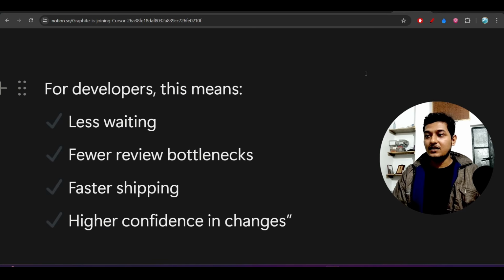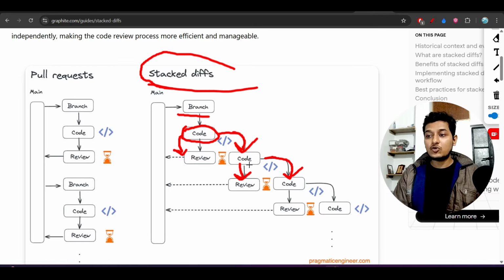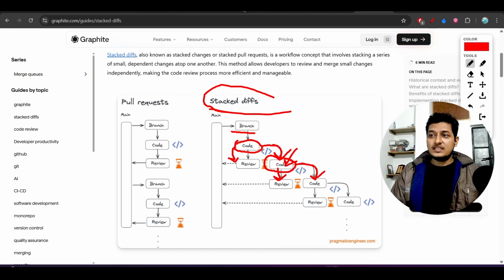Let's say that after reviewing the code, your manager says you have to make some changes in this pull request. Then you will go to that portion only and just change that. Then it will be much easier for you to manage the whole code base.